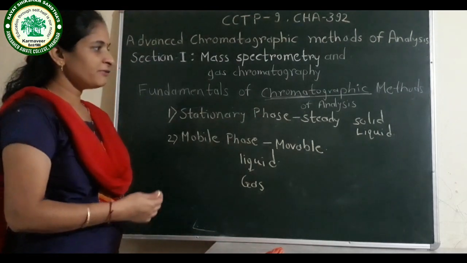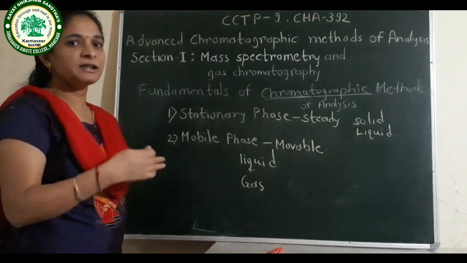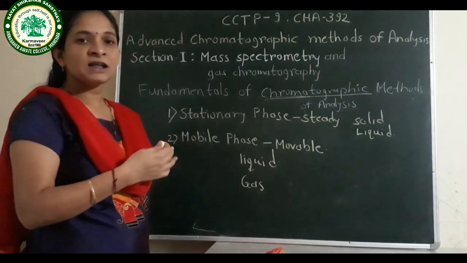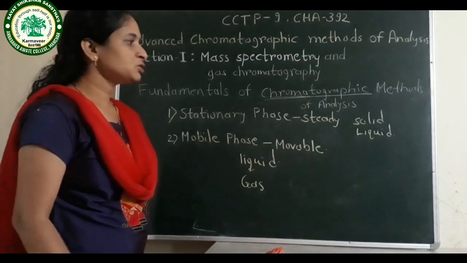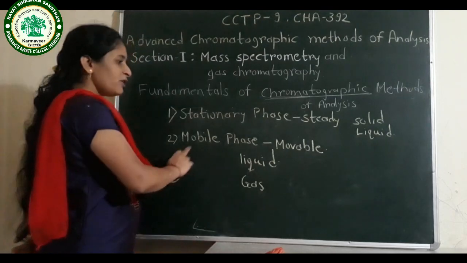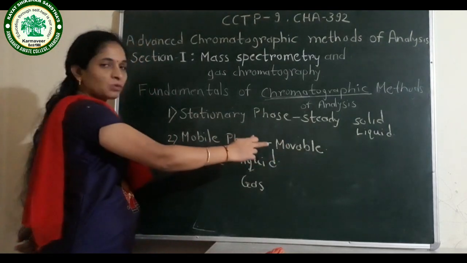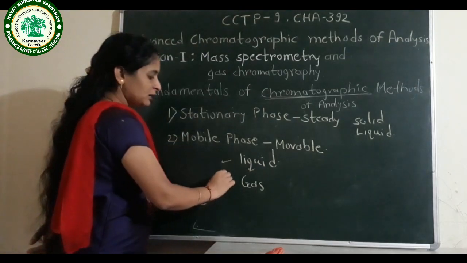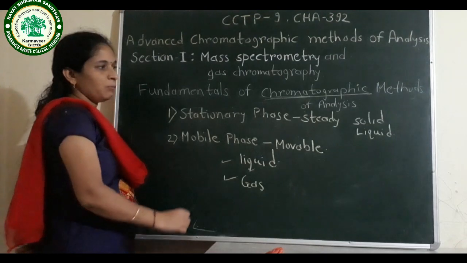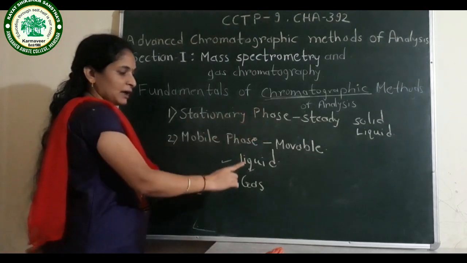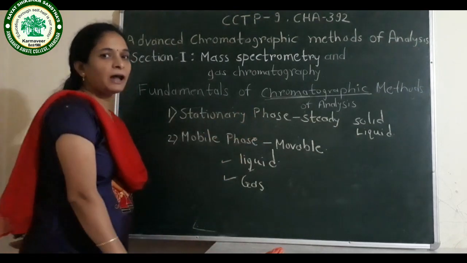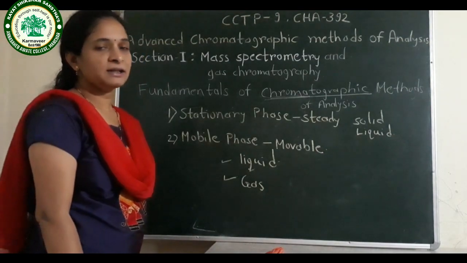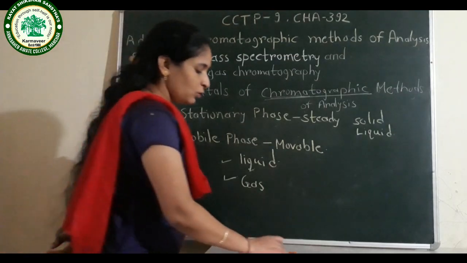Now what is this stationary phase? Stationary phase is the steady. It is immovable. It is not moving anywhere. Which stationary phases are used? Solid or liquid. And mobile phase is the movable phase. It moves over the stationary phase. Which mobile phases are used? Liquid and gas. Depending upon the stationary phase used and mobile phase used, there are different types of chromatography. On that basis, there is the classification of chromatography.